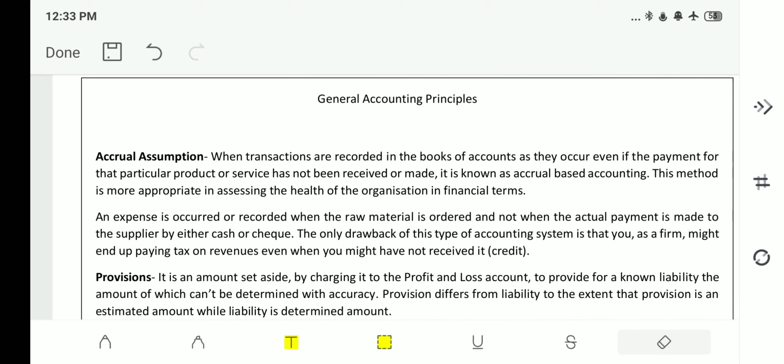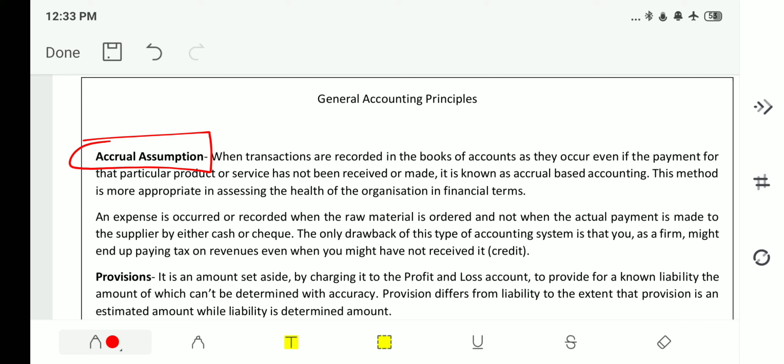Hope you remember we have done accrual assumptions in the previous accounting classes. Although, we will try to regain what the accrual assumption was. See, whenever a transaction takes place in any organization, we should note down the transaction even if the amount has not come into our hand.